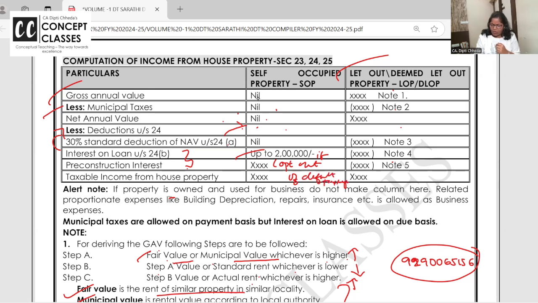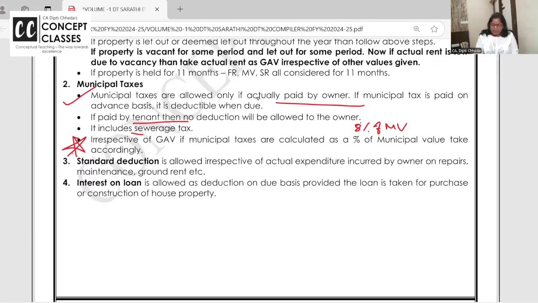It's written down, but just that in self-occupied property, there is no income, but interest on loan, pre-construction and current year put together, is allowed up to 2 lakh. That too, if you opt out of the default tax regime. That means finally, there is always going to be a loss in self-occupied property, because income is not there and interest on loan is allowed. Standard deduction is allowed on NAV.